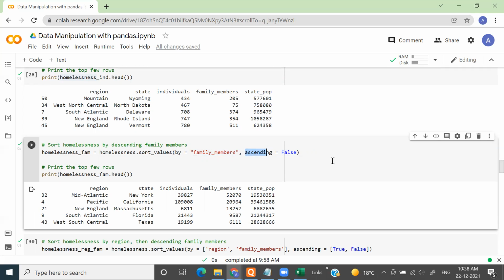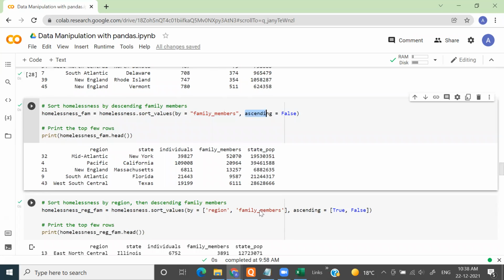Initially, for ascending order, I kept it true. You'll see that the largest value will be on top, followed by smaller values.